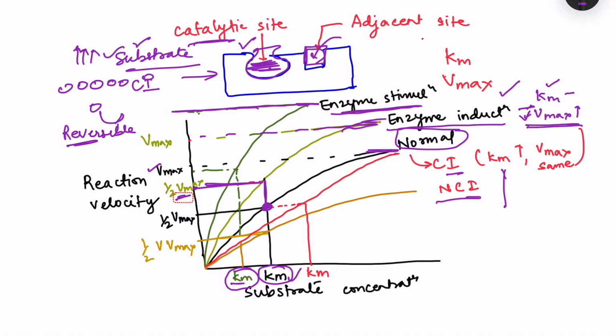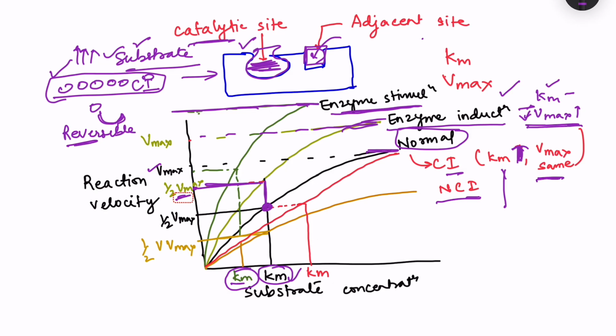So now if the concentration of the substrate is increased, then as the drug dissociates, the probability of binding of the substrate is more because we have more substrate. So in competitive inhibition, what we see is that Km increases. That means if you increase the amount of the substrate, then the reaction is going to take place, but Km increases and Vmax doesn't change.